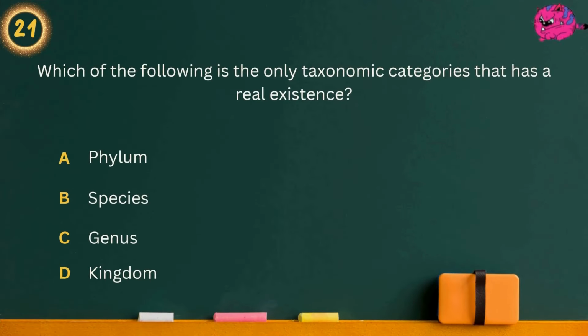Question 21. Which of the following is the only taxonomic category that has a real existence? Option A, Phylum. Option B, Species. Option C, Genus. Option D, Kingdom. Answer is species.